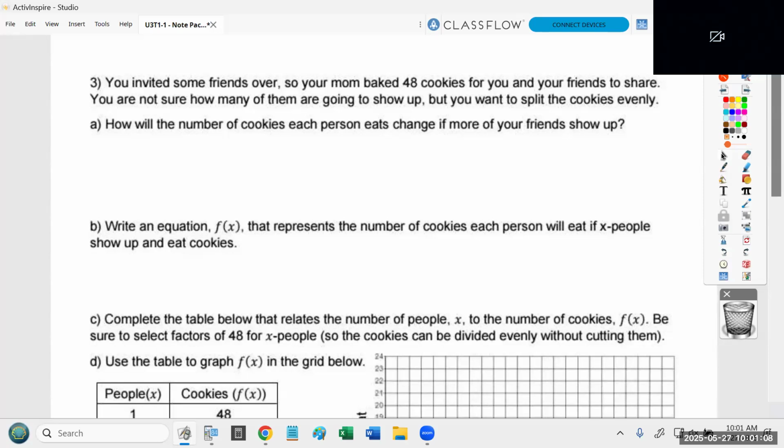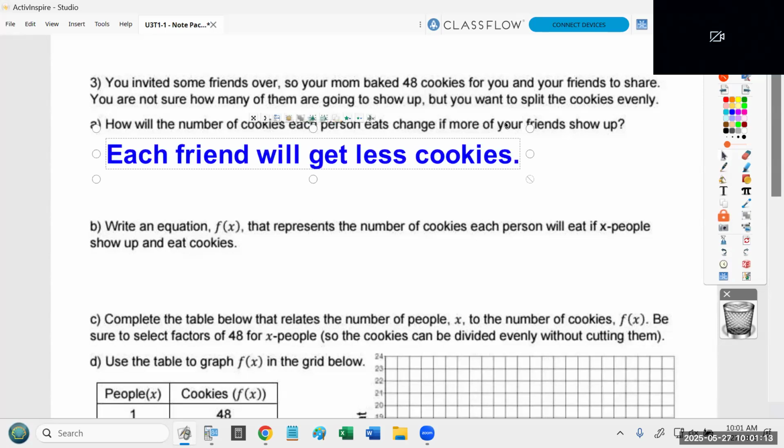Folks, what happens as more friends show up? How many cookies do you eat per person? It decreases, exactly. As more and more people show up, each friend is going to get less and less cookies. Okay, this is again why it's called inverse variation. As one variable goes up, the other variable goes down.